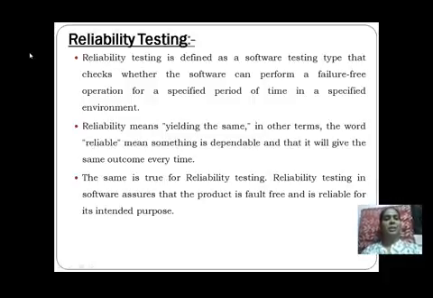Now, the same is true for reliability testing. Reliability testing in software assures that the product is fault free and is reliable for its intended purpose. Fault free means error free or bug free. Why? Because this is a very important and necessary part which we need to consider when we are developing an application. For example, consider that we have developed an application, a simple admission process application form.